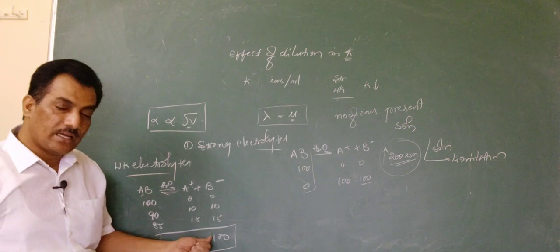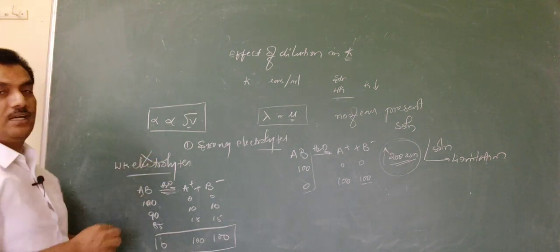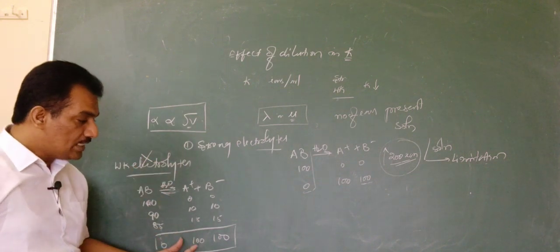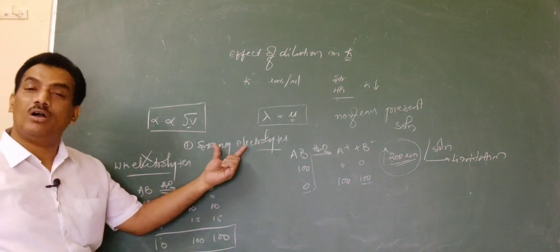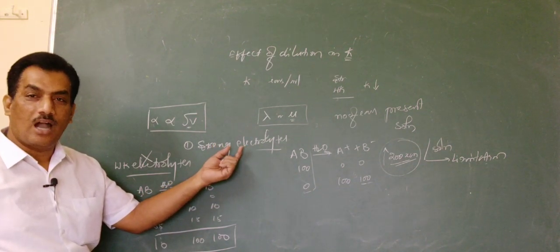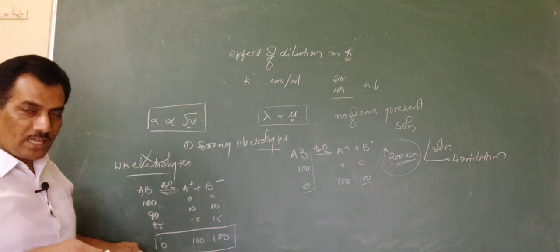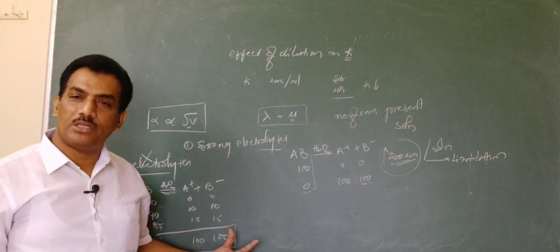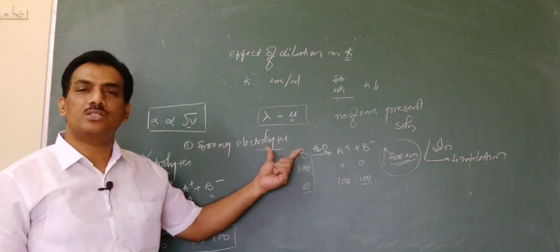Once you reach 100% ionization, it is no more weak, because at any dilution, if 100% ionization takes place, by definition it is considered a strong electrolyte. Are you following that? A weak electrolyte never undergoes this. If by your tries you make it go for 100% ionization, it is no more weak. It is now considered strong.